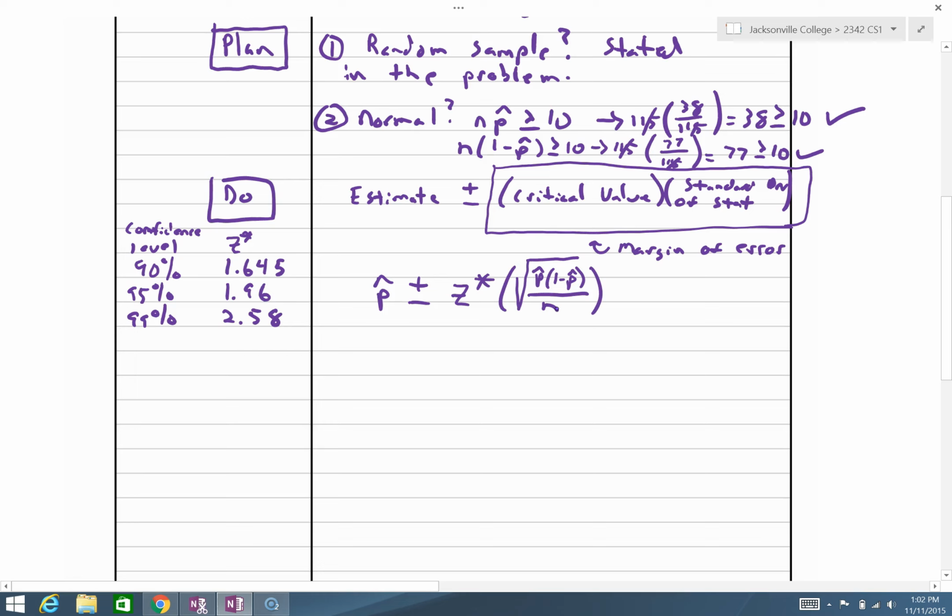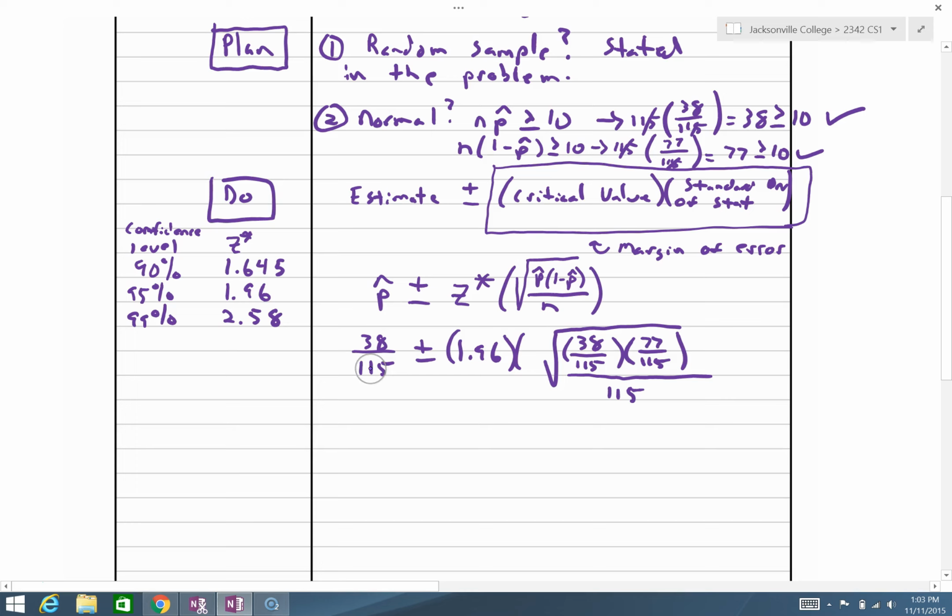So for this particular problem, our p hat was 38 over 115 plus or minus our z star, this number here, 1.96, times square root of p hat, which is again 38 over 115 times 77 over 115, all divided by 115.